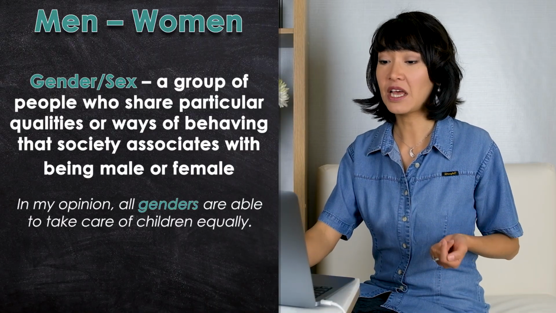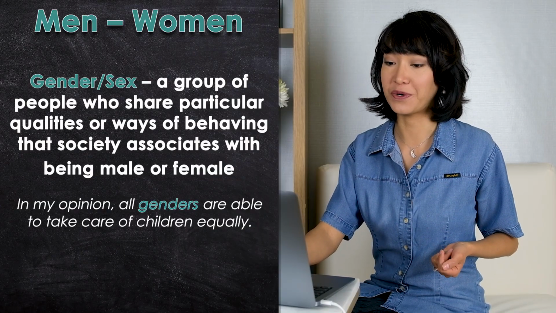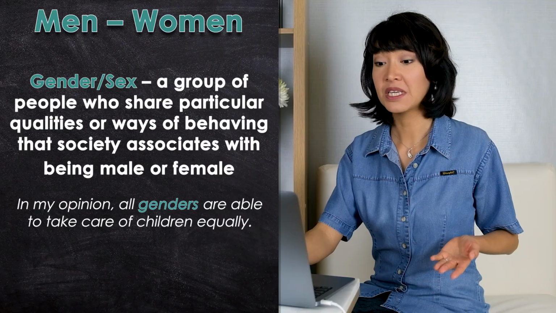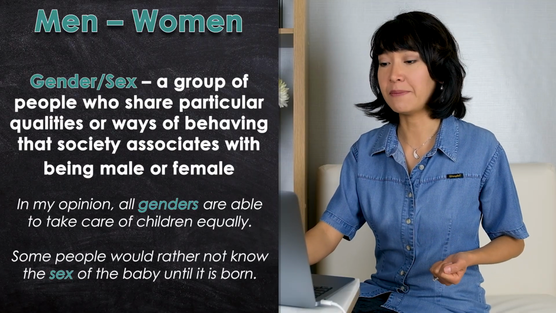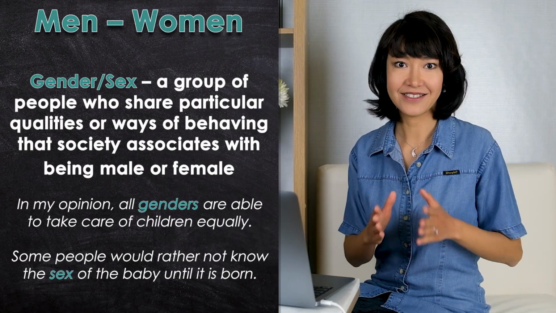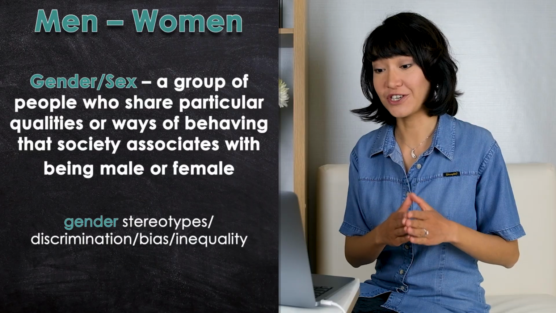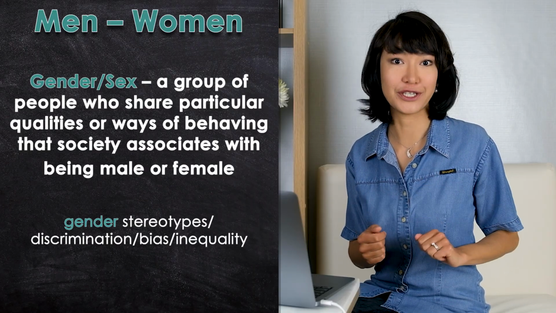In my opinion, all genders are able to take care of children equally. Or, some people would rather not know the sex of the baby until it is born. And again, some collocations: gender stereotypes, discrimination, bias, and inequality.